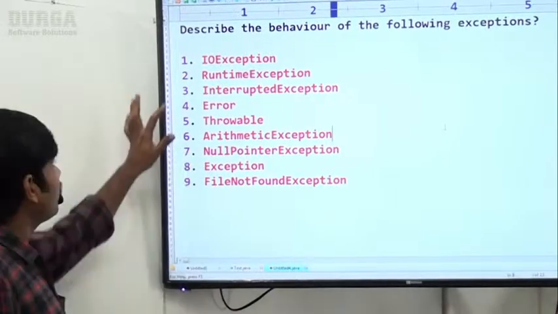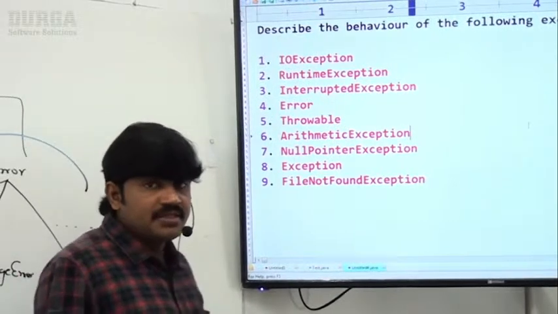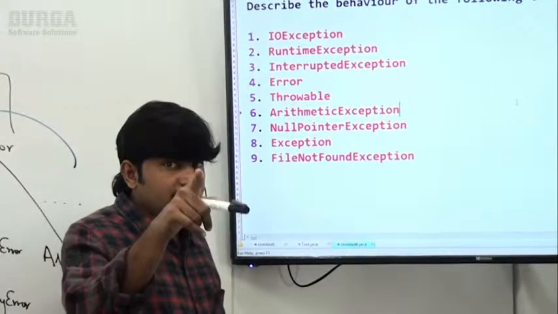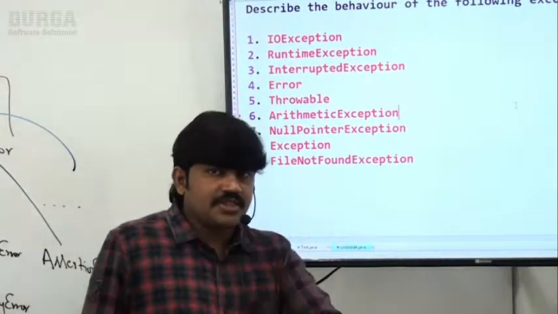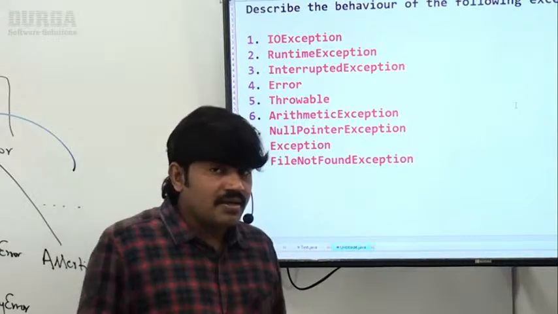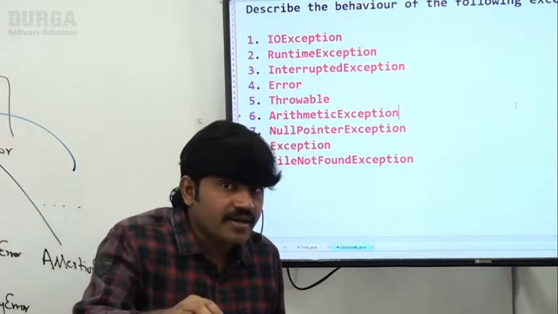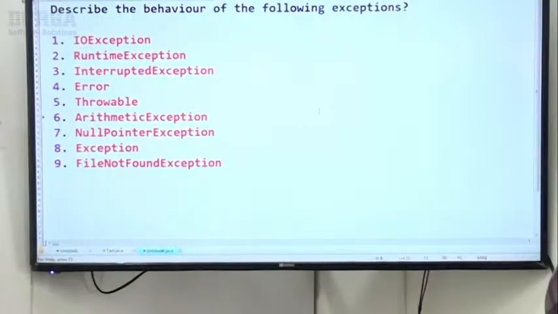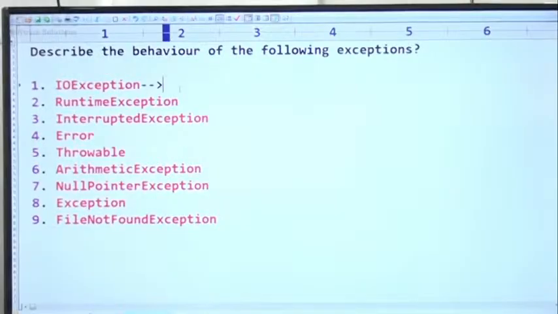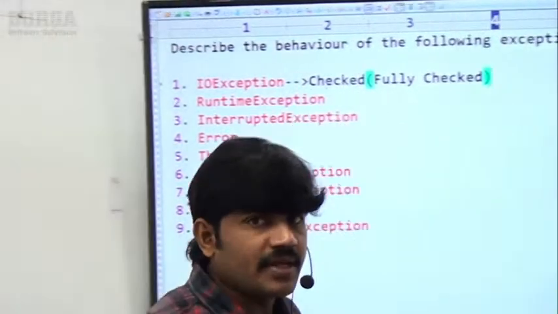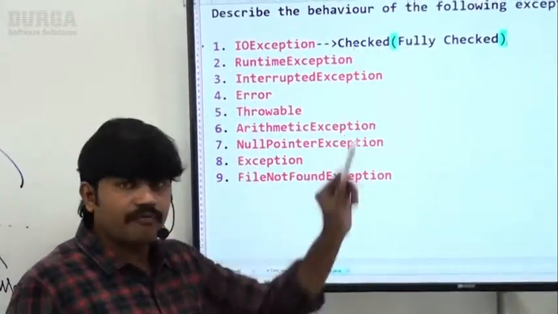Can you please observe? First one, IOException. Is it checked or unchecked? It is checked because it is not under RuntimeException and not under Error. IOException is checked and all its child classes are also checked. That's why this one is fully checked. So the first one, IOException, is fully checked.